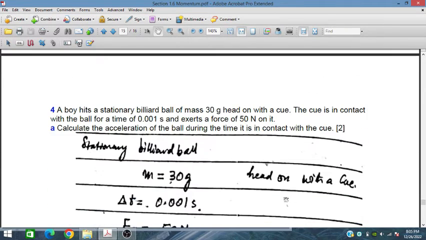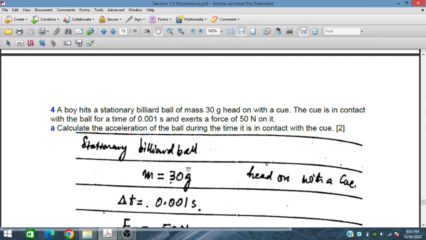This is question number 4. A boy hits a stationary billiard ball of mass 30 grams head on with a cue. This is a white ball and the cue is in contact with the ball for a time of 1 millisecond, that is 0.001 second, and exerts a force of 50 newton on it. Calculate the acceleration of the ball during the time it is in contact with the cue.